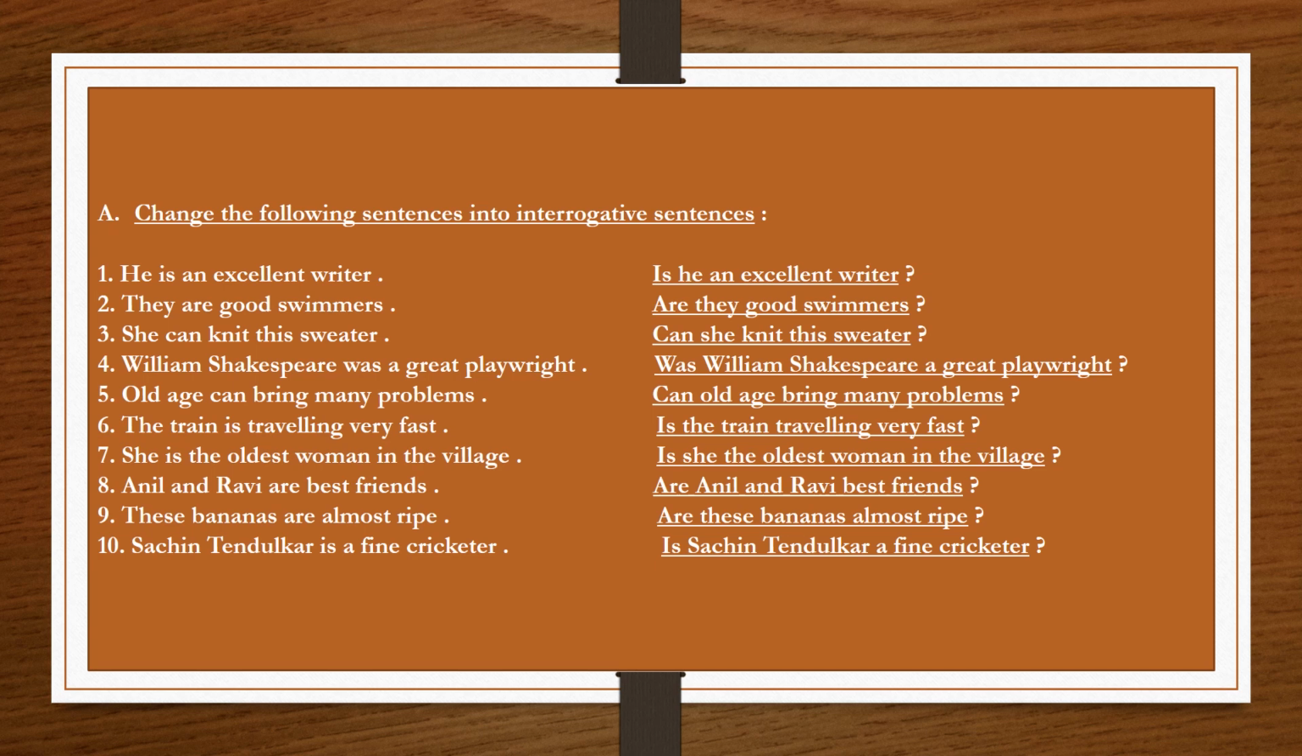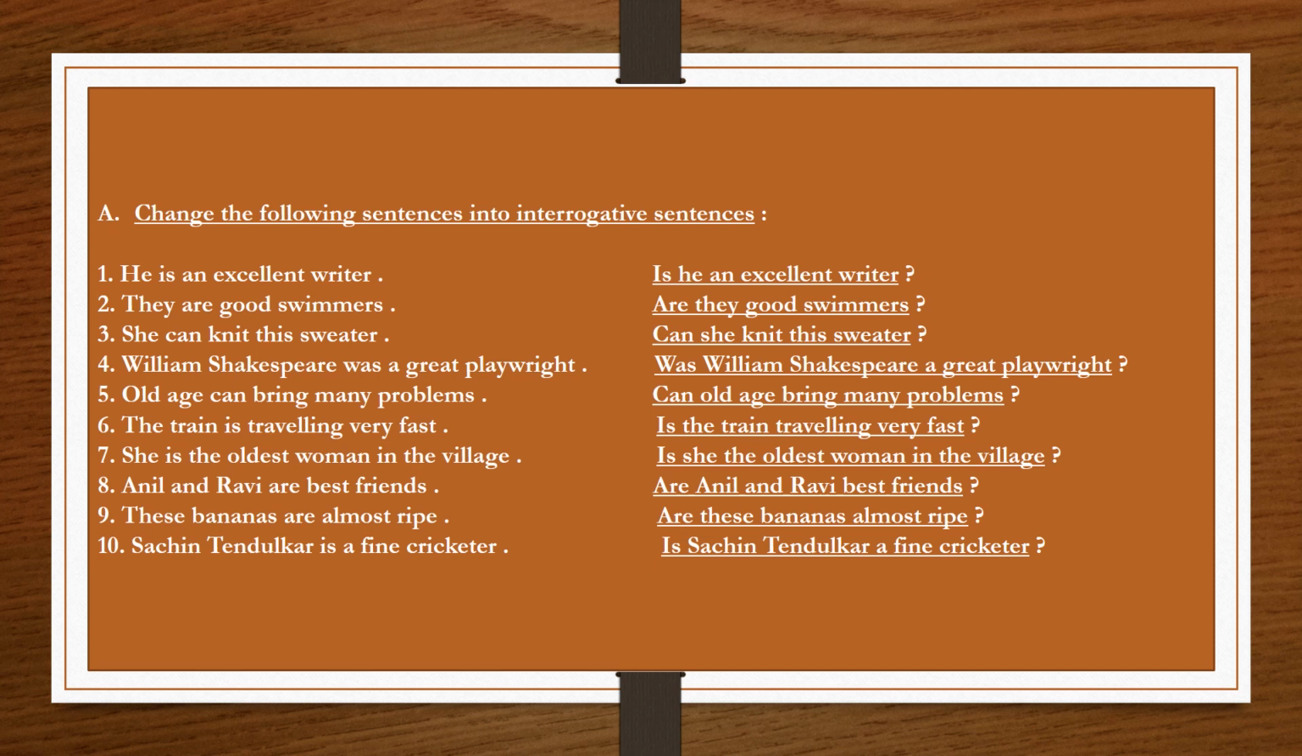Fifth, old age can bring many problems. Can is the verb here, so we will place it in the beginning of the sentence and the question thus formed will be, can old age bring many problems? And question mark. Sixth, the train is traveling very fast. Is is the helping verb, so the question will be, is the train traveling very fast? Seventh, she is the oldest woman in the village. Is again the helping verb here, so the question will be, is she the oldest woman in the village?